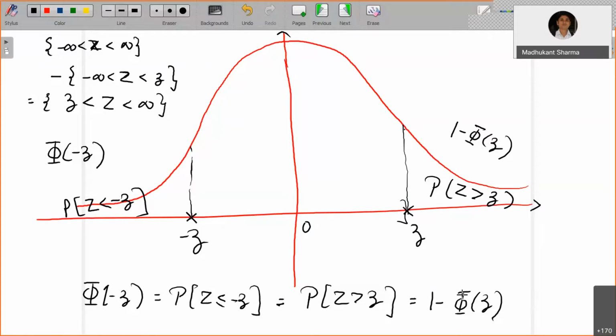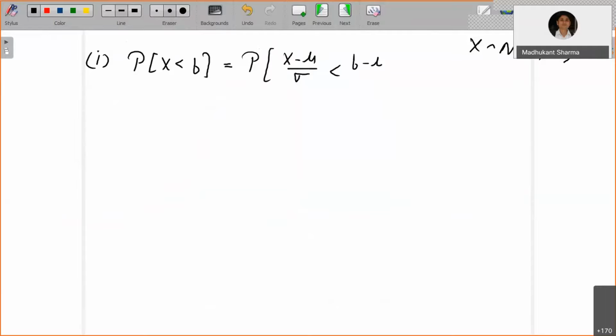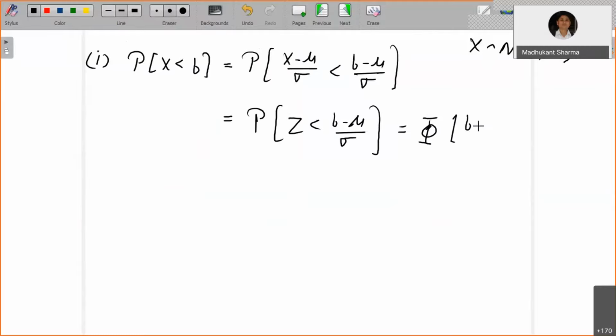Okay, right. Now another important property, which we are going to use. I have X following a normal distribution with mean mu and variance sigma square, and I want to use the standard normal variate. So probability of X less than b is equal to probability of (X minus mu) by sigma less than (b minus mu) by sigma. So that is going to be probability of Z less than (b minus mu) by sigma, and that is going to be phi of (b minus mu) by sigma.